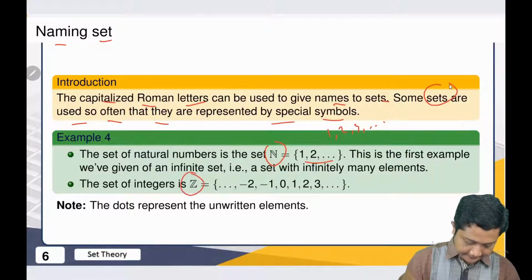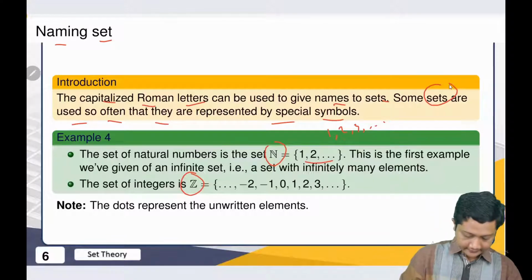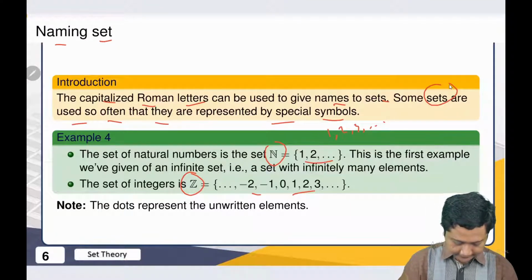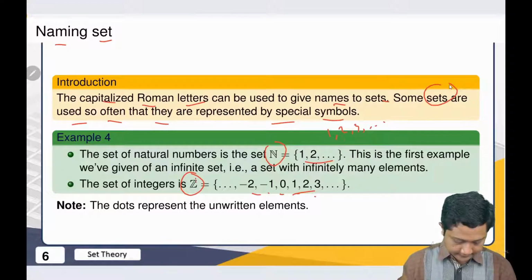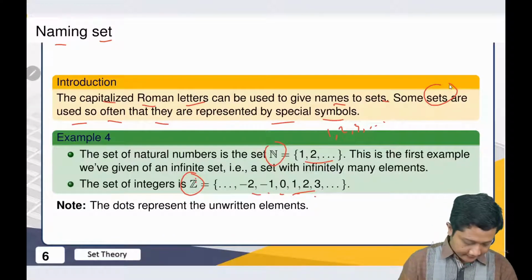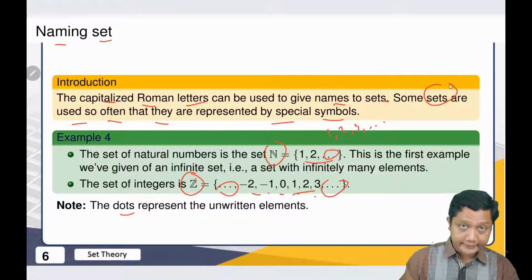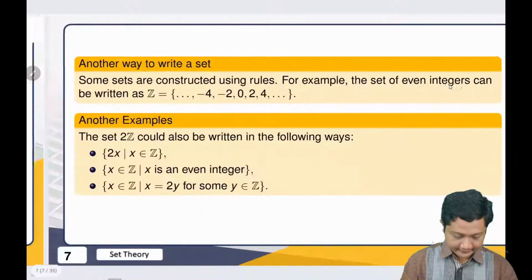Then Z. Z comes from the word Zahlen, from the German word. And you have the negative parts and the positive ones. So we have minus and so on up to -1, then 0, 1, 2, 3, and so on. That's our Z. And again, these dots represent the unwritten elements.